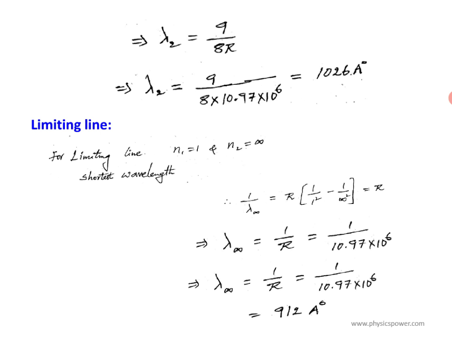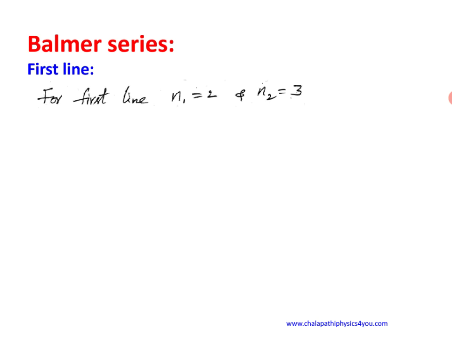Next, similarly for the Balmer series. According to Balmer, if the electron jumps from n2 equals the third energy state, or any other higher energy state, to the second energy state, you will get lines in the visible region, that is the Balmer series. So for the first line, the electron should jump from n2 equals 3 to n1 equals 2. So for the first line, n1 is 2 and n2 is 3.